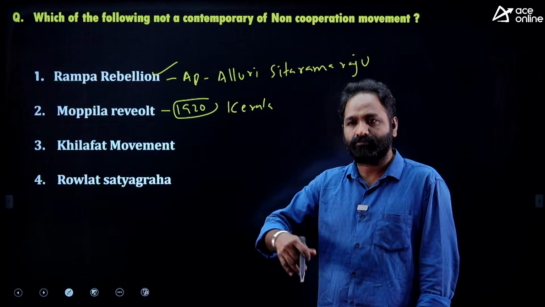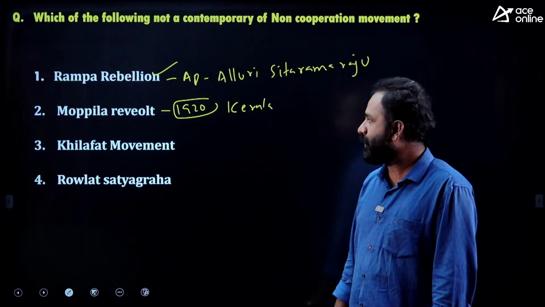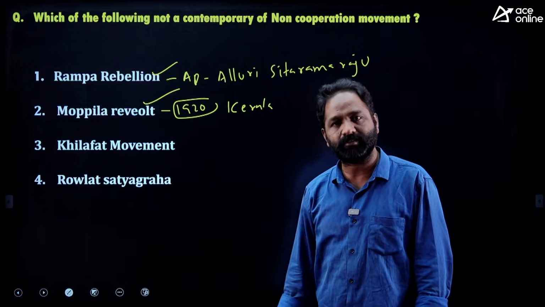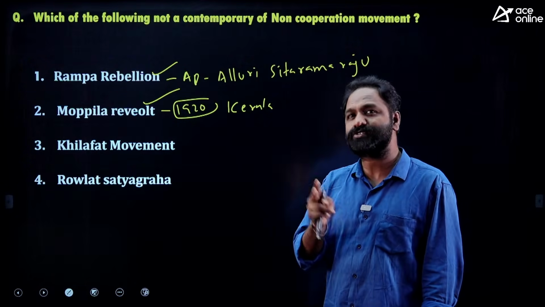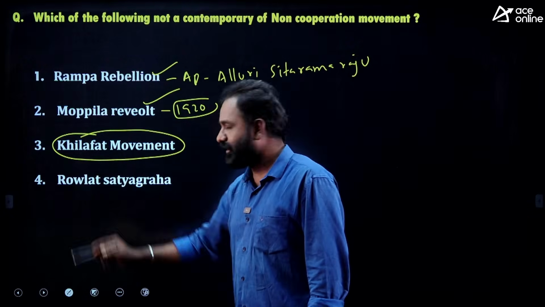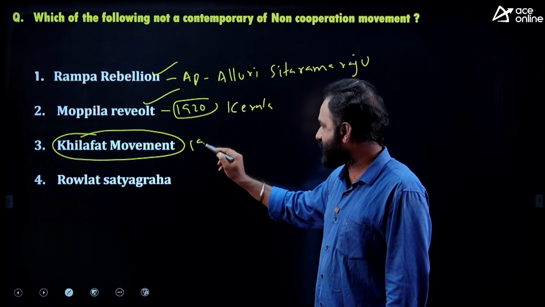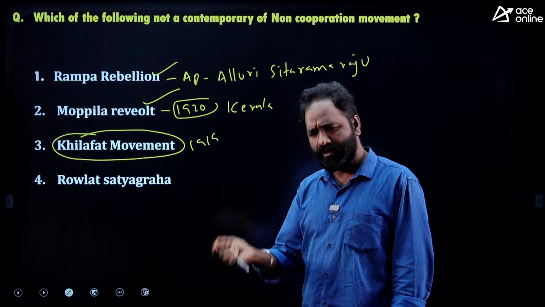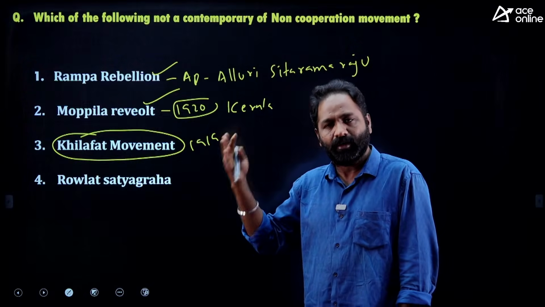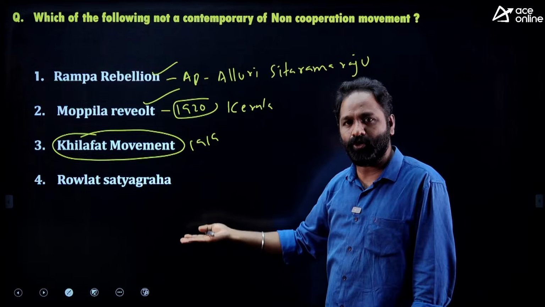That later led to communal violence, and the British suppressed it. So the Mappila revolt is also during the time of the non-cooperation movement. Initially the Congress party supported it, and the Ali brothers, Shaukat Ali and Muhammad Ali, started it. Next, Khilafat movement. Actually, the Khilafat movement is the basis for the non-cooperation movement. The Khilafat movement started in 1920. One of the bases for the launch of the non-cooperation movement is the Khilafat movement. So the Khilafat movement and the non-cooperation movement were going on hand in hand.